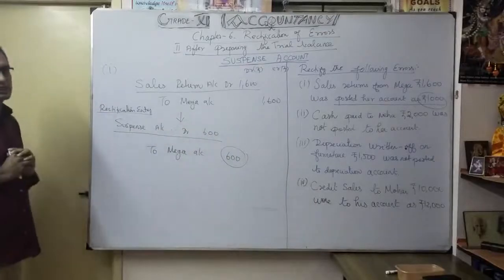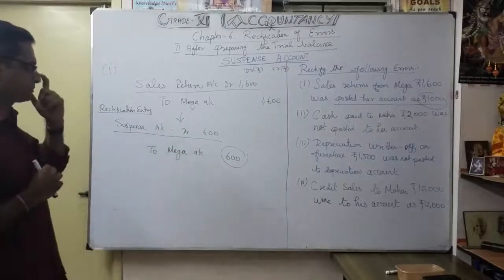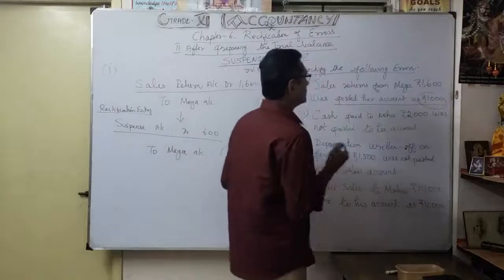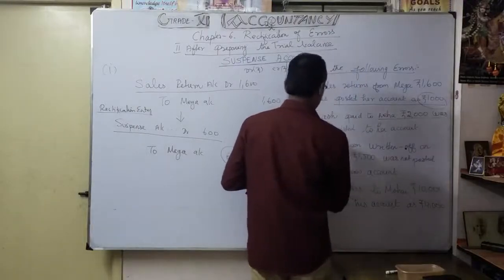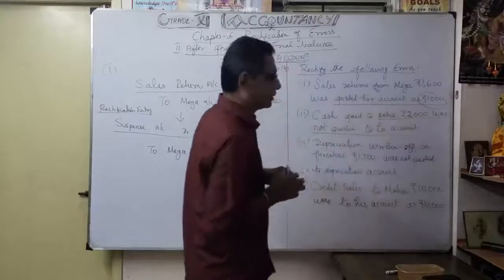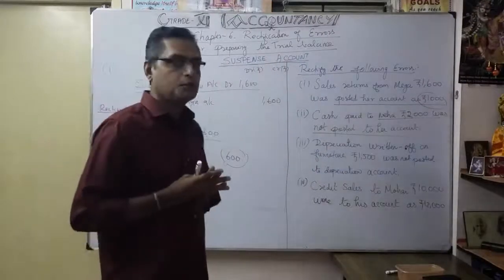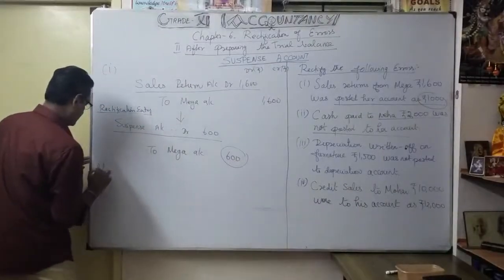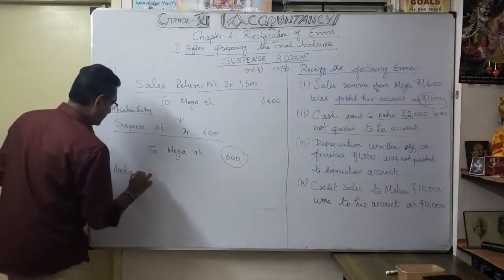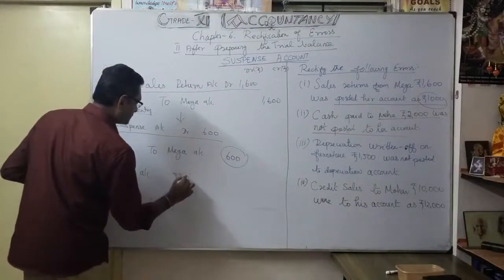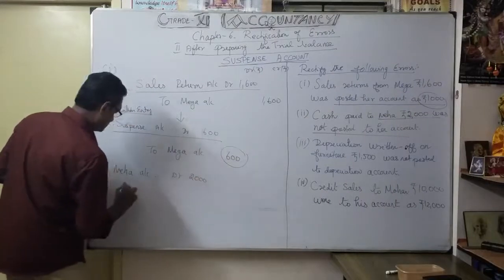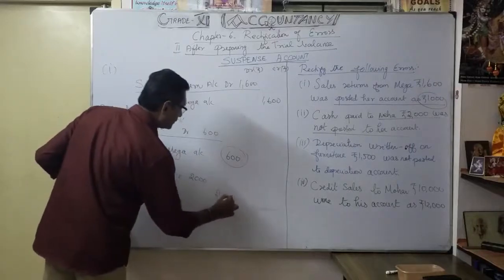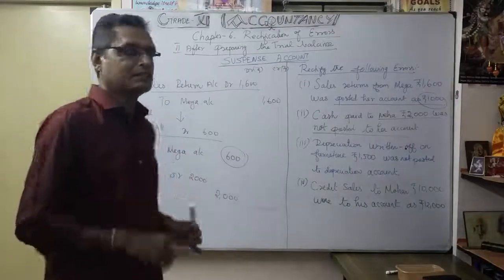Now see, I gave you time for that. Okay, you understood. Now the second one. Cash paid to Mega 2000 was not posted to our account. That means we paid Mega 2000. So what is the entry? Again I write the entry. Mega account debit 2000 to cash account. That is the entry, cash paid to Mega. This is the entry I am going to pass.